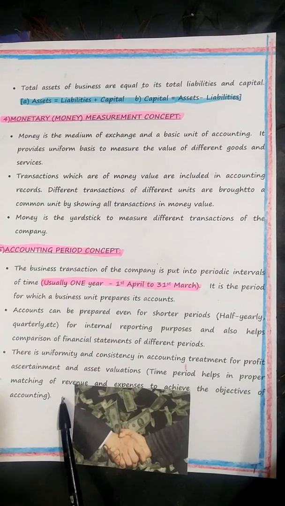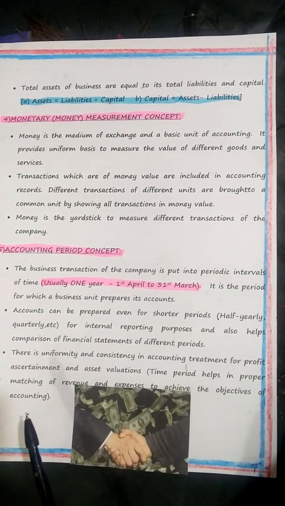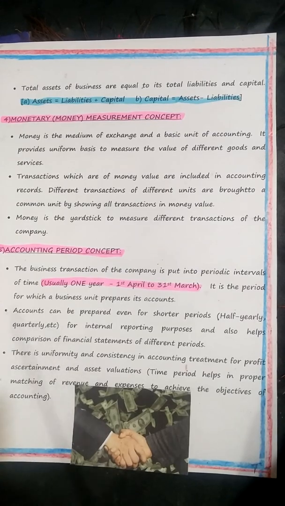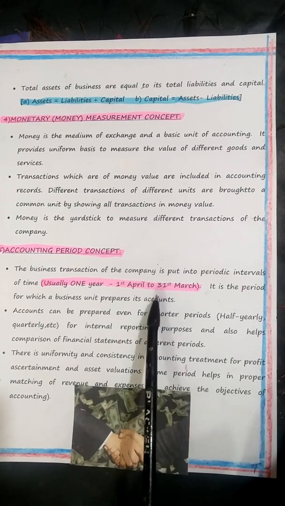Time period helps in proper matching of revenue and expenses to achieve the objectives of the accounting. Here, children, may please make a note. Accounting year is also called the accounting and reporting time period. What is the accounting year? It starts from 1st of April to 31st of March.